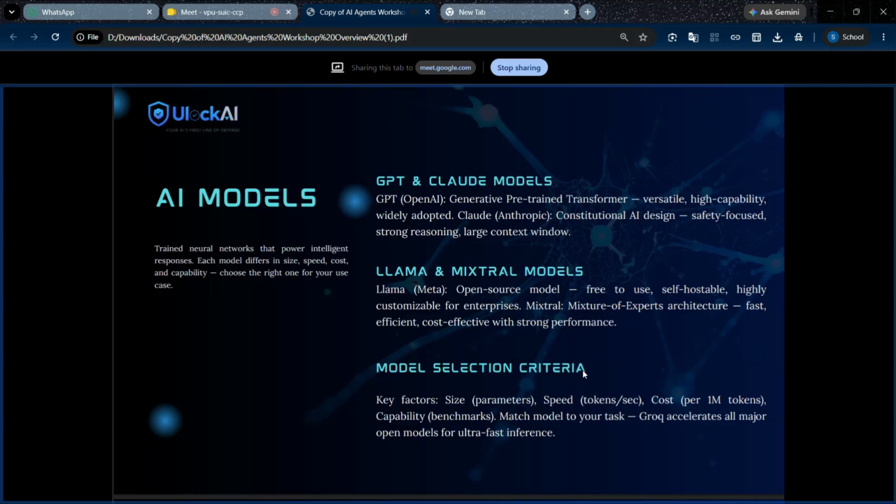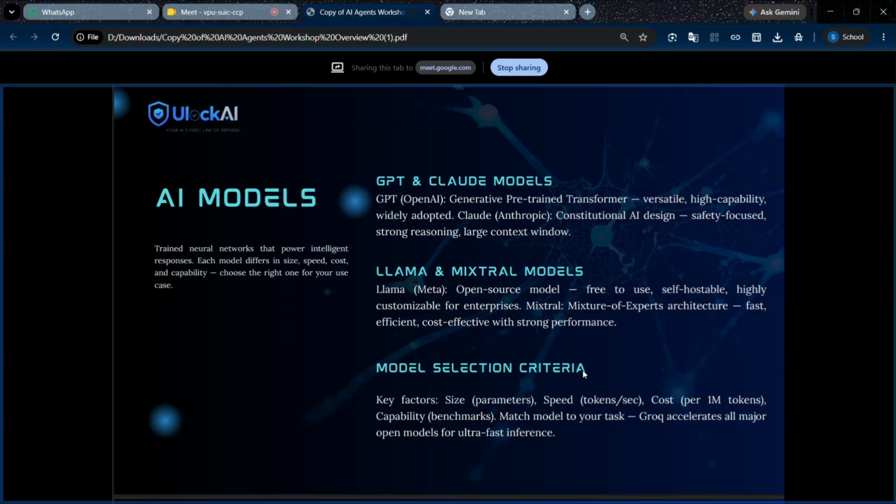In AI, they are provided. OpenAI provides multiple GPT models, and there are Llama and Mistral. They are open source models, free to use and self-hostable, and they are used for fast, efficient, cost-effective, strong performance.